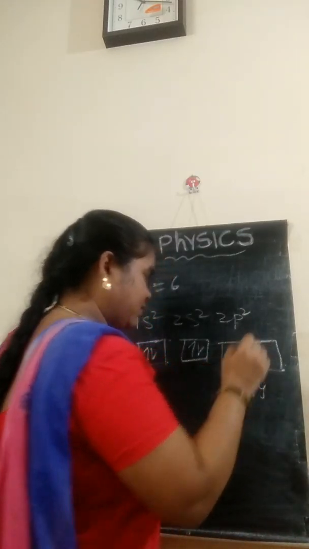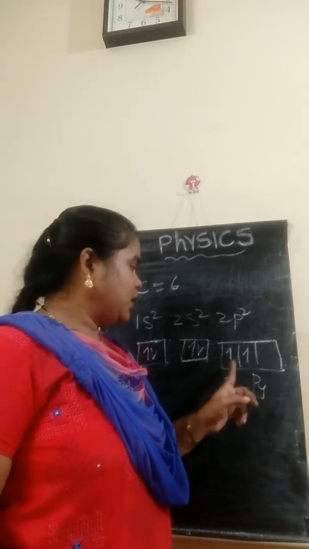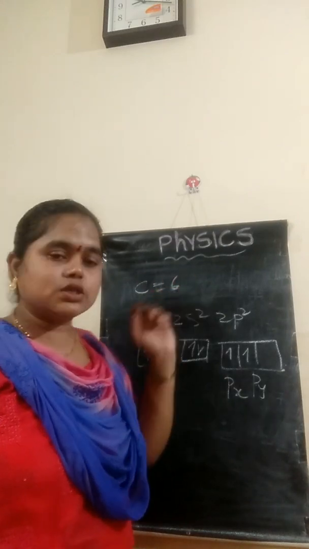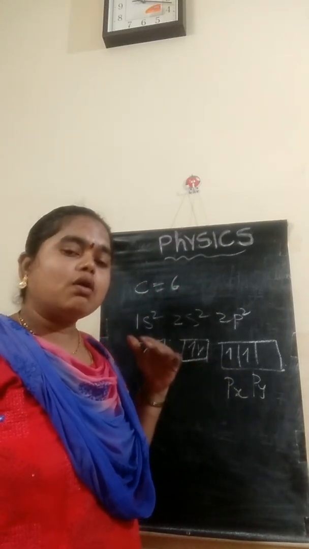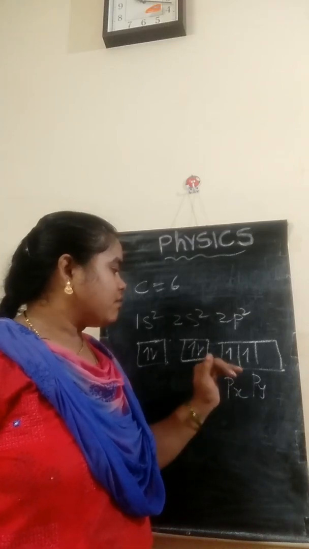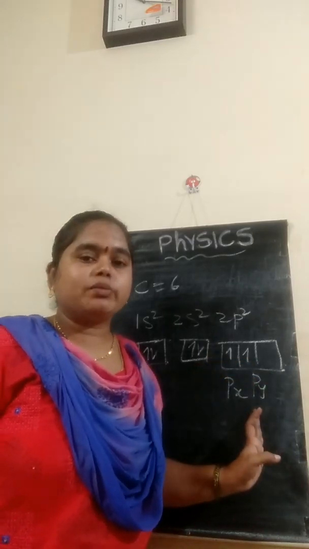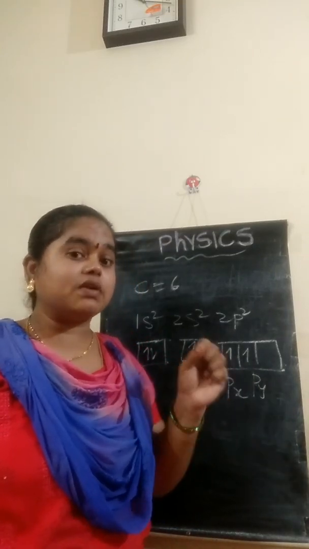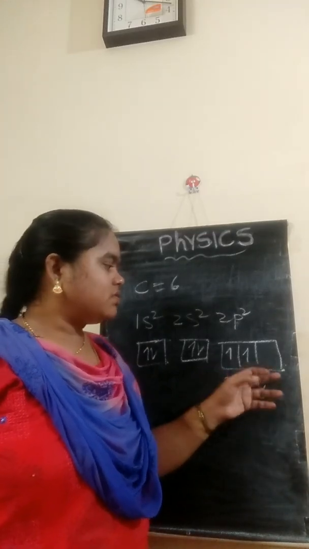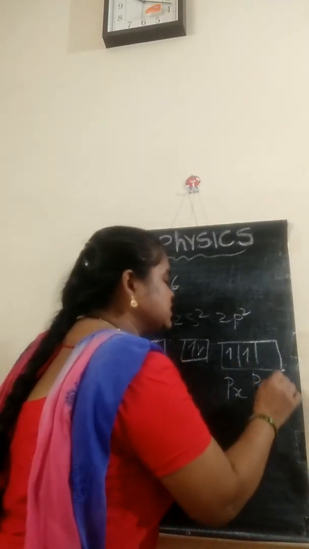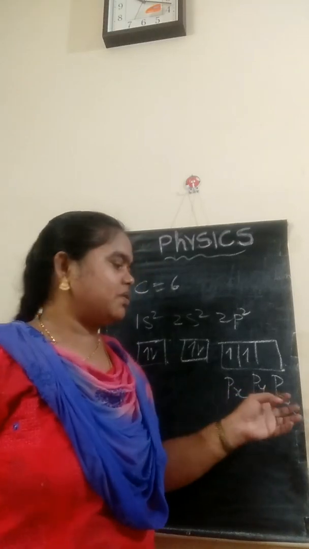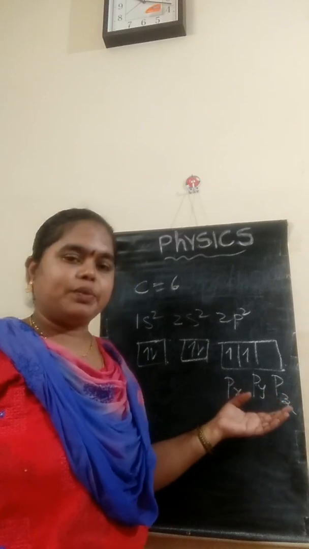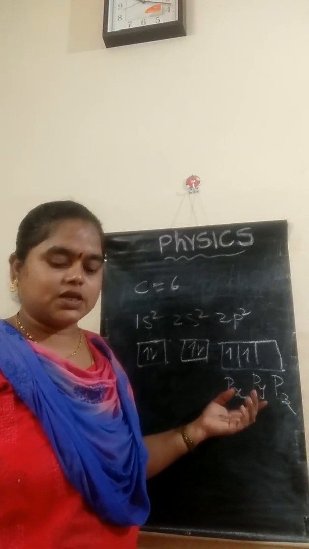Why? Pairing should not take place in the px orbital only. According to Hund's rule, electronic pairing takes place after all degenerate orbitals are half filled. Degenerate orbitals, this is a very important question, are the orbitals having the same energy. px, py, pz, these three we call degenerate orbitals, having the same energy.